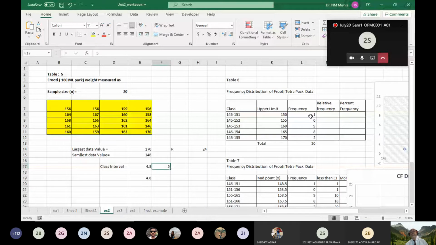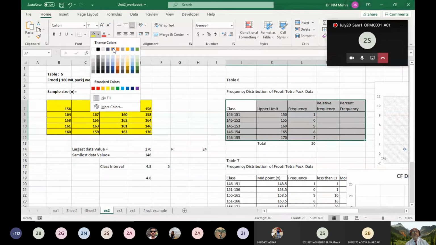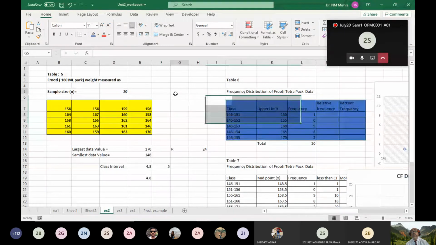Then I made a frequency distribution table pertaining to this particular data set. Here is the frequency distribution table that I'm showing you with a green box, where you have already learned 146, 151, and here is the upper limit. We have already counted the frequency. I used the frequency function.